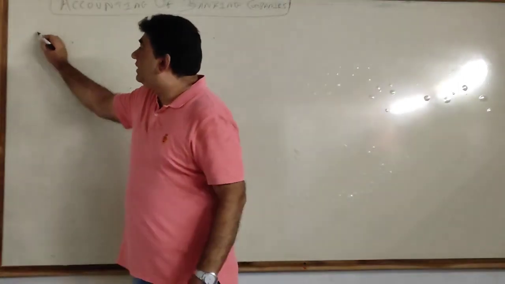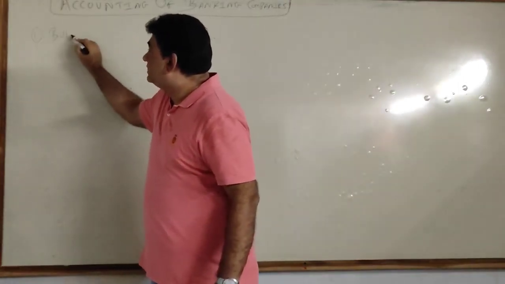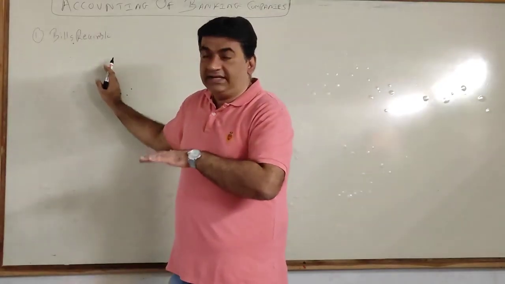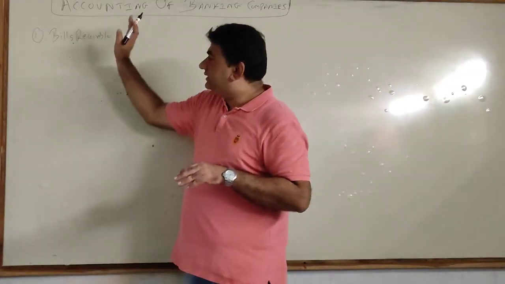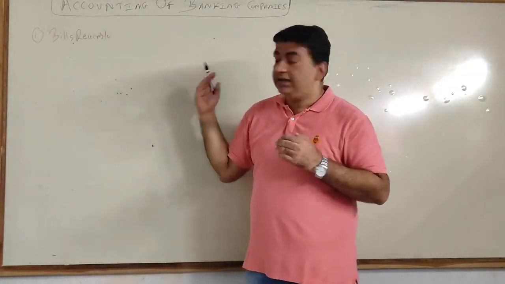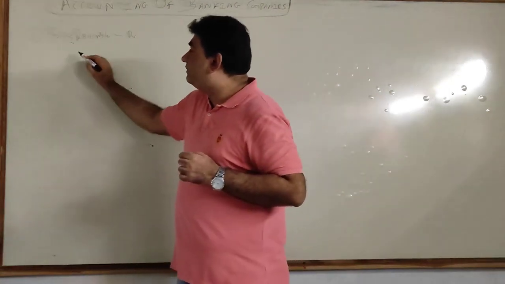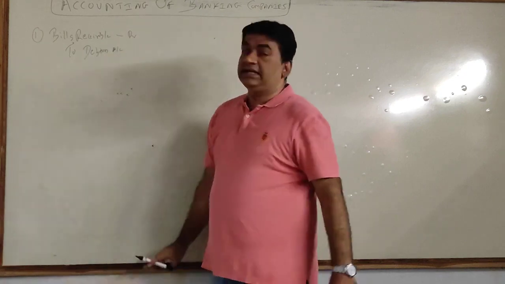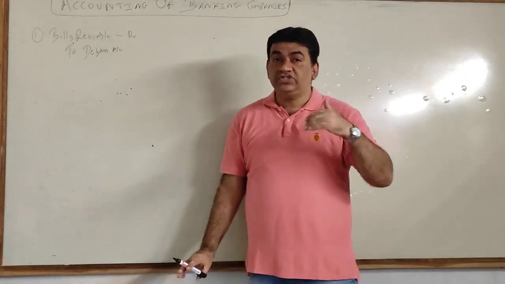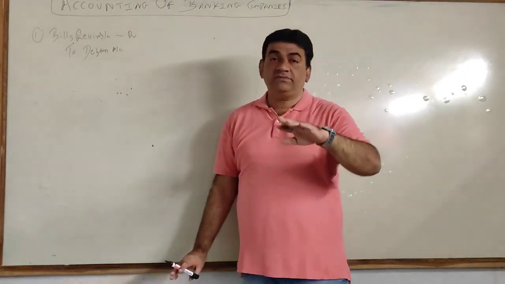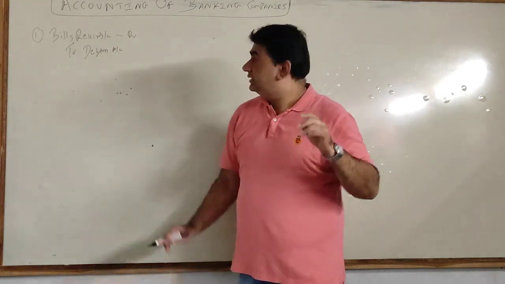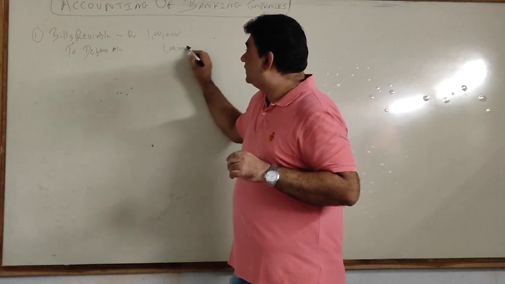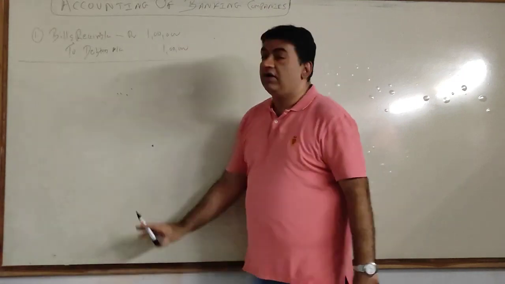Now, when I draw the bill on debtors, what entry do I pass? Bill receivable is created. You don't have to pass this entry. We'll just see what we did in SYGC, then the same thing we will see from the angle of the bank. When I draw the bill, I pass the entry bill receivable to my debtors. Because debtors come into picture when the goods are sold on credit, and bill receivable comes into picture when there are debtors. Let's assume the amount as 1 lakh. So I draw a bill of 1 lakh on my debtors.